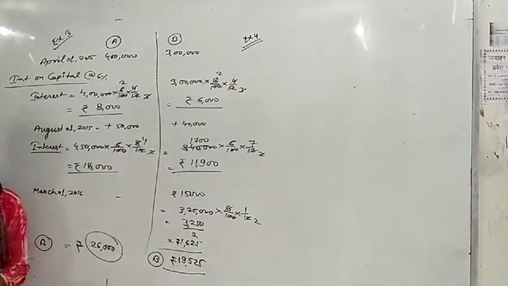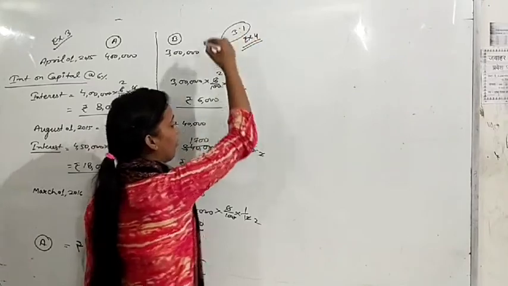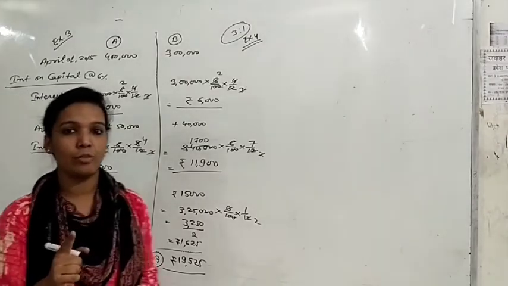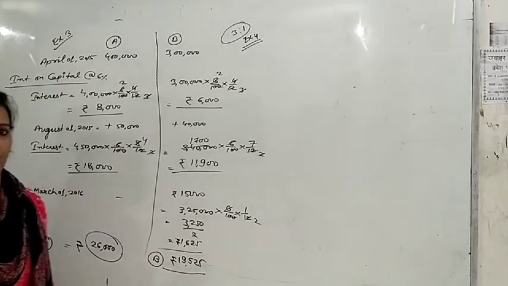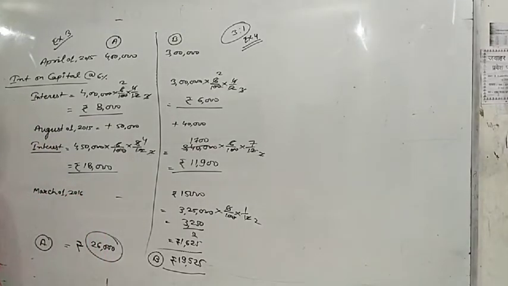What is example number 4? Try to read it. A and B are partners sharing profits and losses in the ratio of 3:1. Remember this point. This is their profit sharing ratio. Their capitals at the end of the financial year. Underline this point. As I told you, whenever you calculate interest on capital, that will be calculated on opening capital. But here in the question, you have been given closing capital. 6 lakh and 3 lakh. This is the closing capital of both partners.